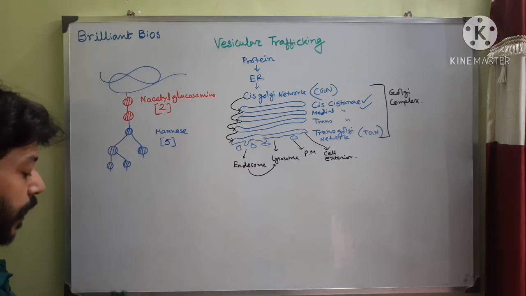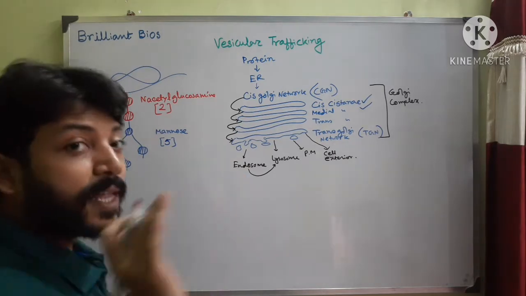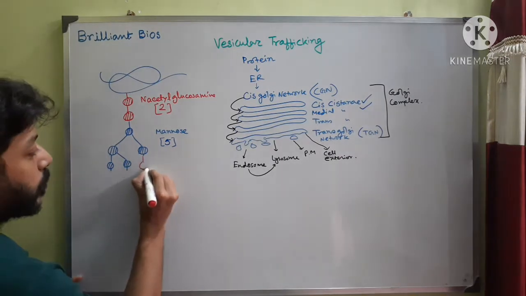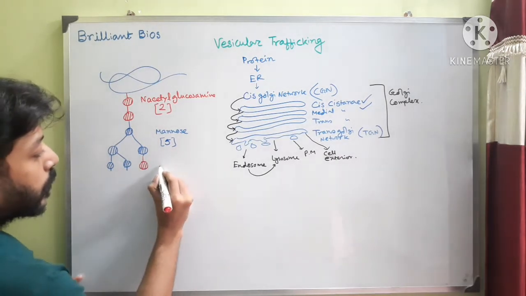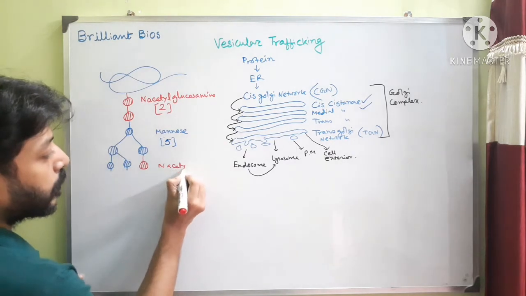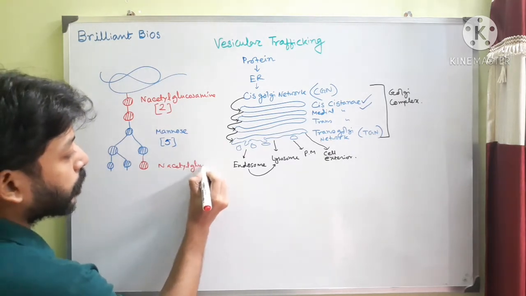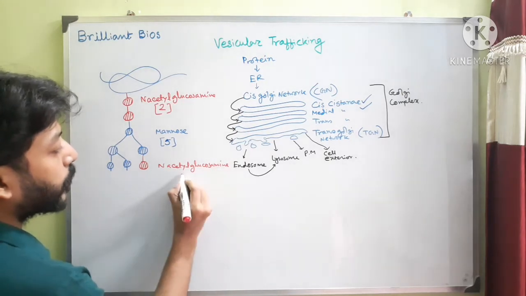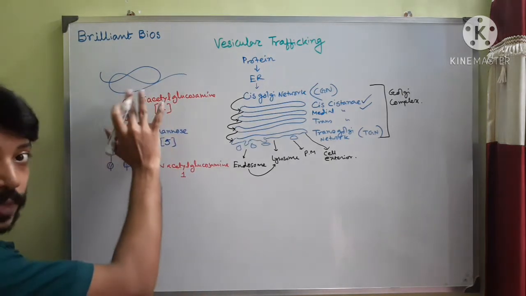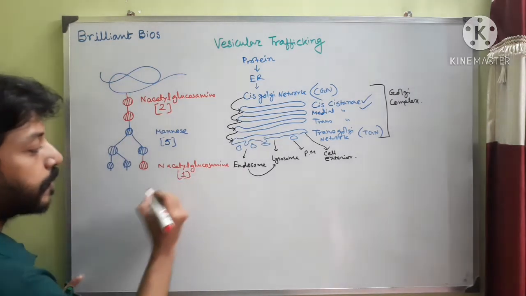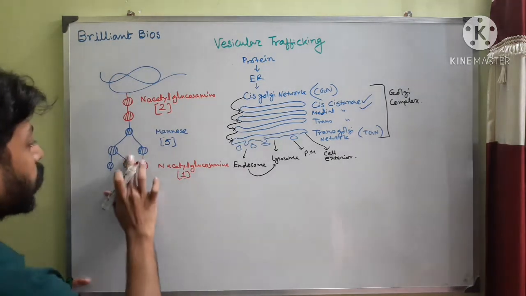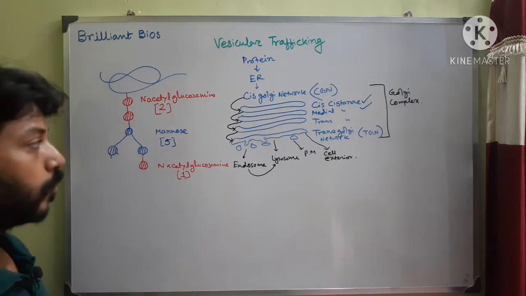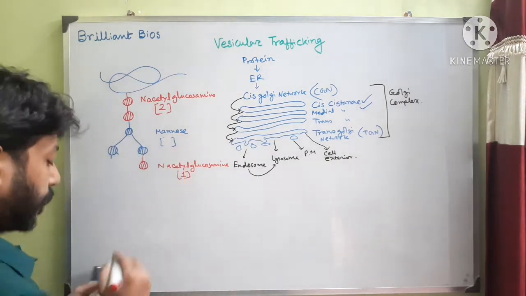First, one N-acetyl glucosamine is added, so another addition occurs. N-acetyl glucosamine is added, so the number becomes 1. Here 2 is present, here another 1 is added, and simultaneously 2 mannose sugars are removed, so the number becomes 3.